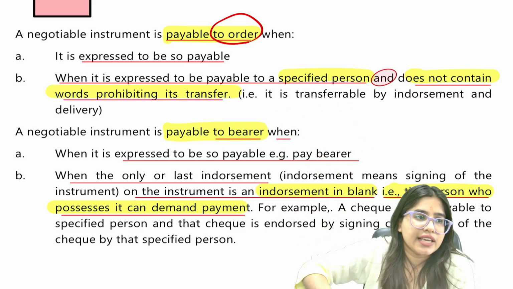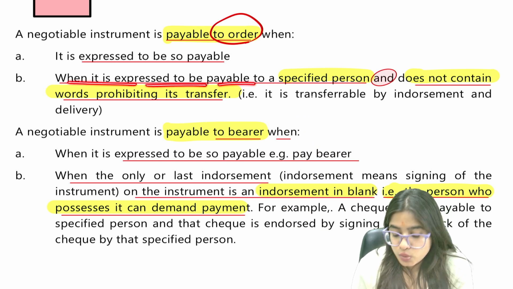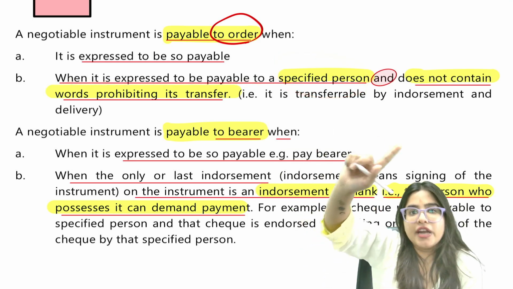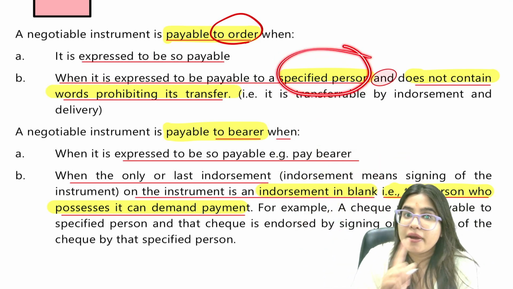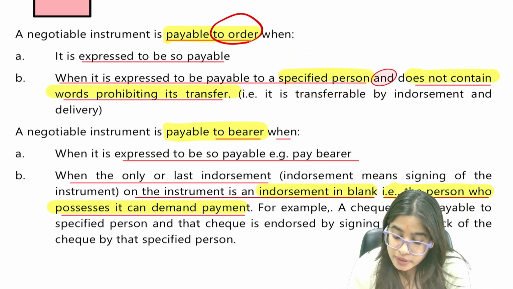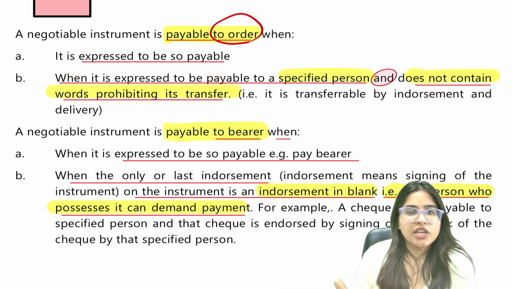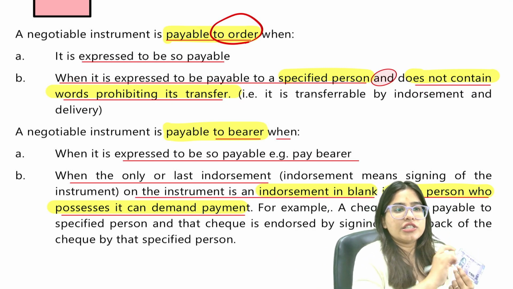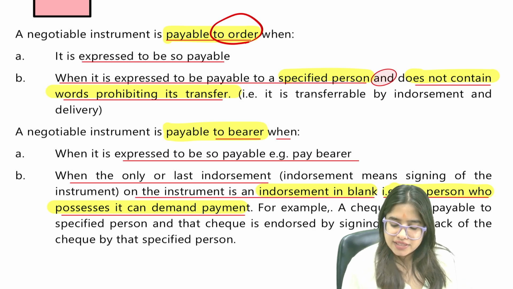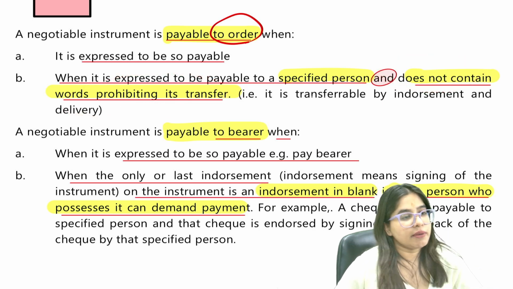Or when it is expressed to be payable to a specific person, pay to Srinivasan 6,400 rupees. So when you specifically mention pay to a specific person, that's an order instrument, and does not contain words prohibiting its transfer. This means you have not written anything in the check or negotiable instrument that says don't transfer it to Srinivasan. Simply that is payable to order.